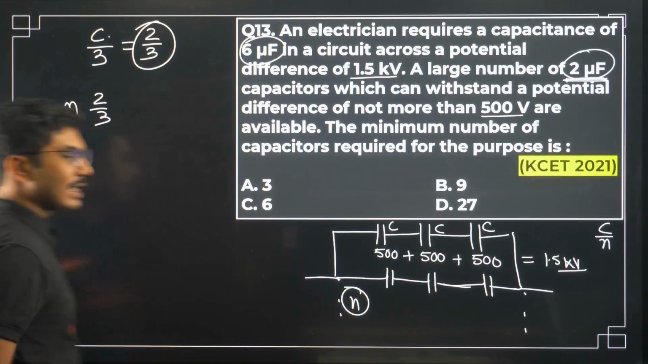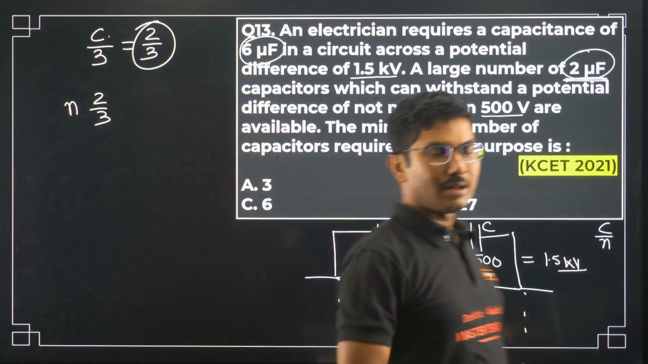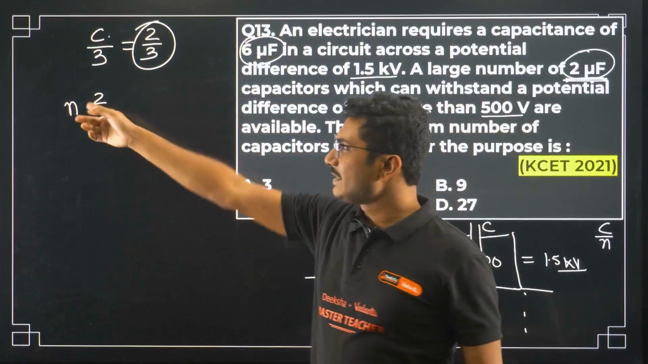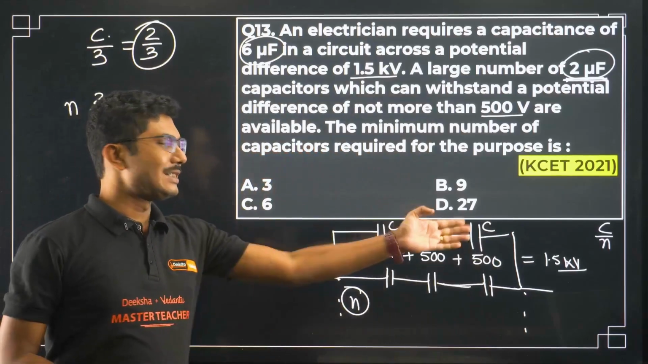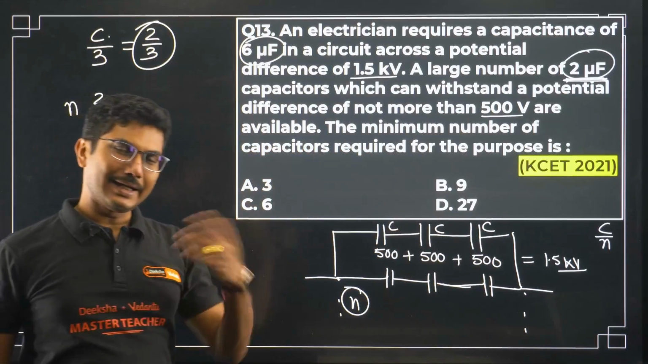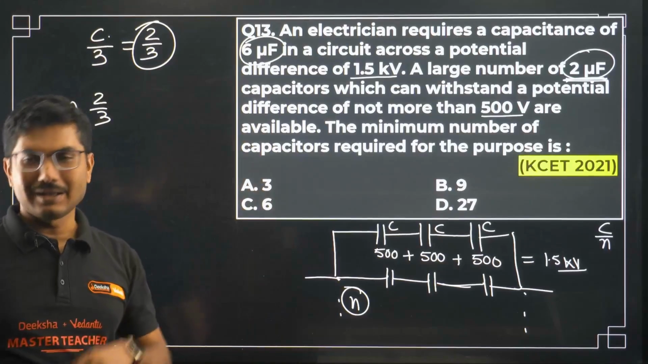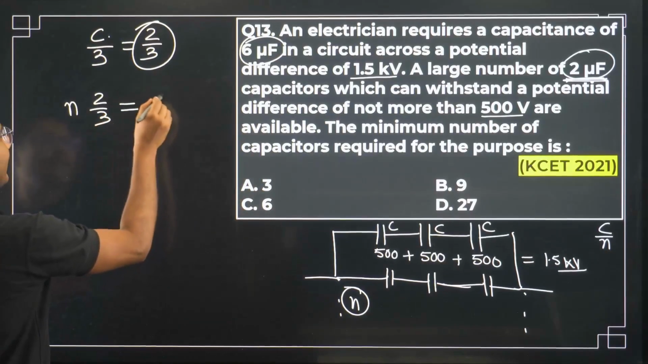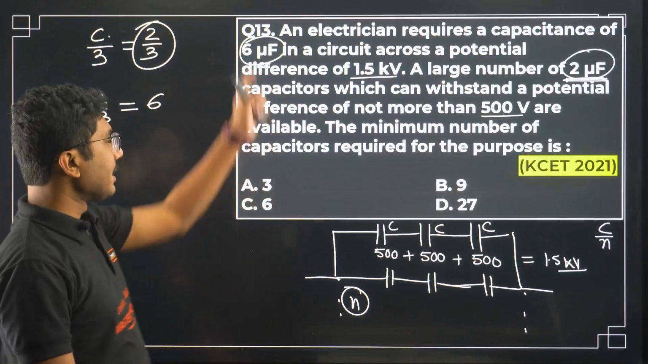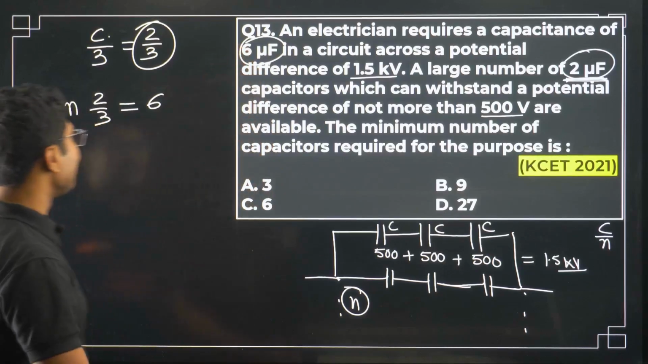So when equal capacitors are connected in parallel, their capacitance increases by N times. When they are connected in series, it decreases by N times. When they are connected in parallel, it increases by N times. So this is given as 6. This is our final target. So we have achieved that.